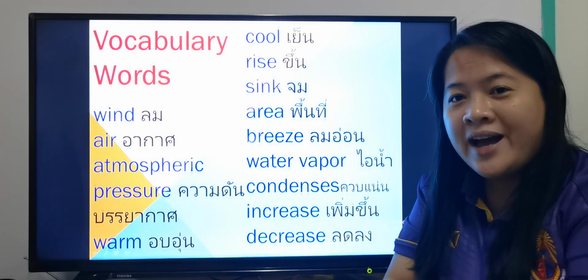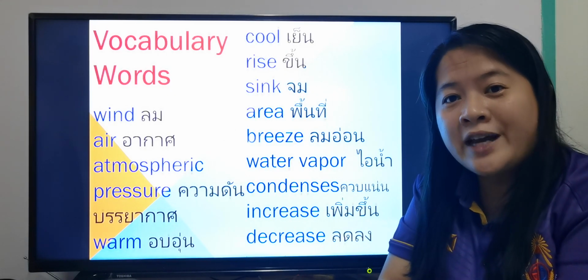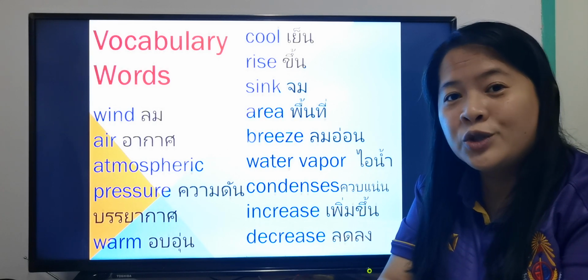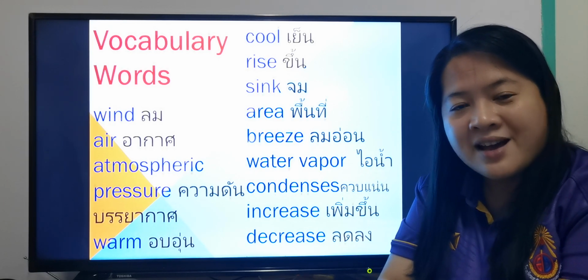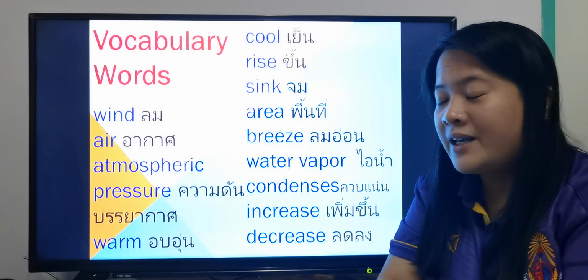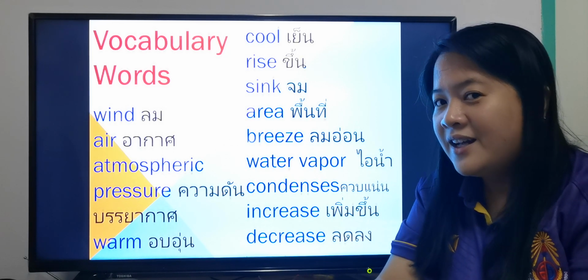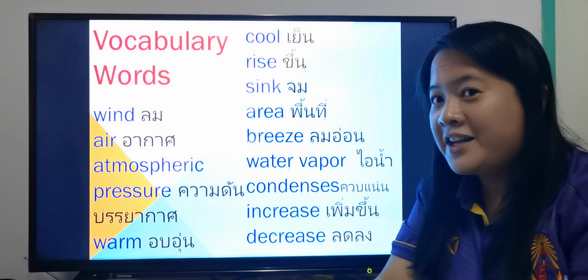Before we study, we have to be familiar with vocabulary words. Okay, as usual, I looked for the meaning inside, but still you can look for them if it's not completely directly the translation.